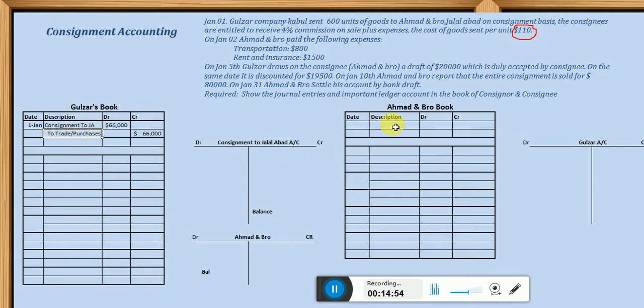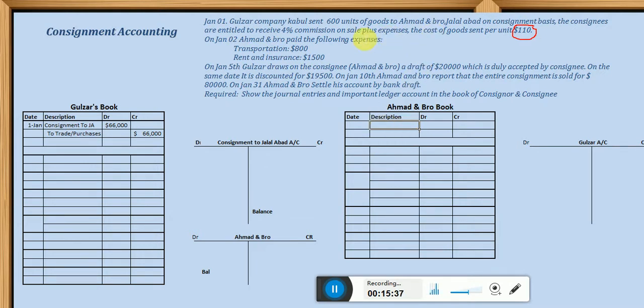Okay, Ahmad and Bro, is it required for Ahmad and Bro to record this transaction? No, Ahmad and Bro is not recording this transaction as it is not related to him. If you remember, I told you Ahmad and Bro is not keeping any account by the name of consignment. Why? Because this consignment to Jalalabad account is determining the profit or losses. The profit and loss is determined here, and Ahmad and Bro has nothing to do with profit and losses. He only deals with this person, so that is why the owner is having the account to determine the profit and losses. Hence Ahmad and Bro does not need to record the first transaction.